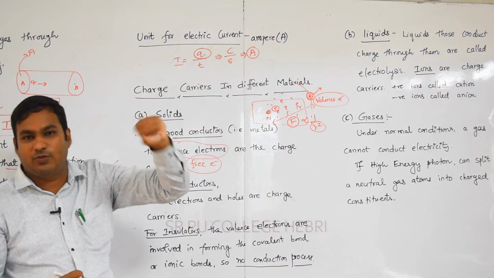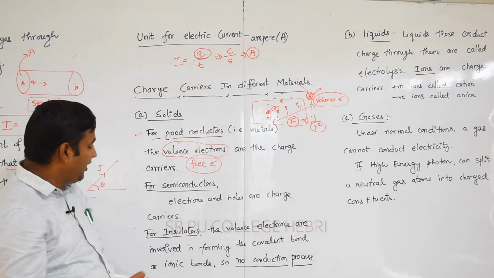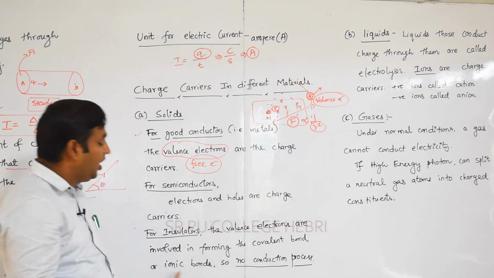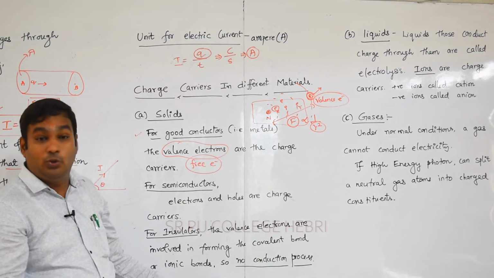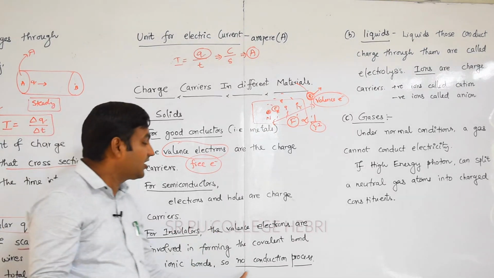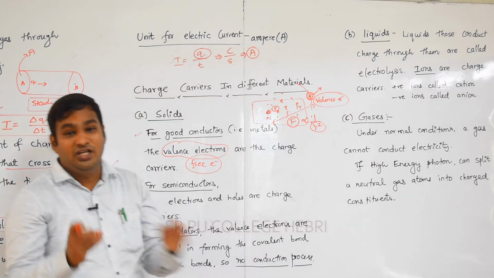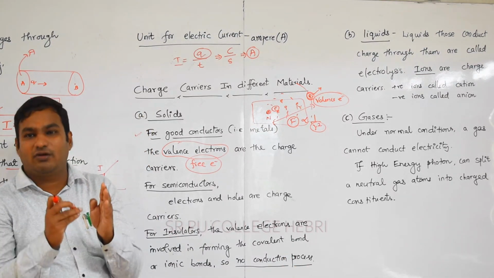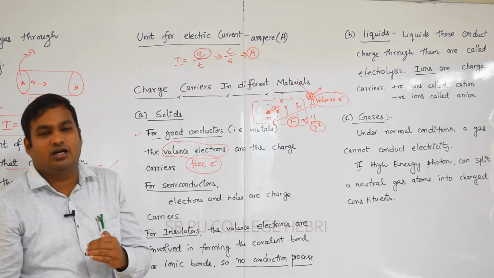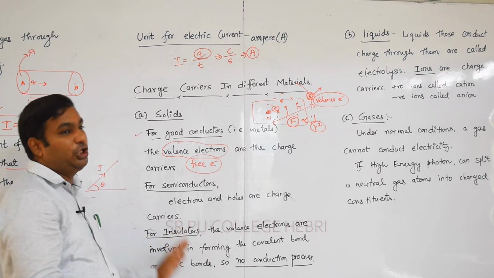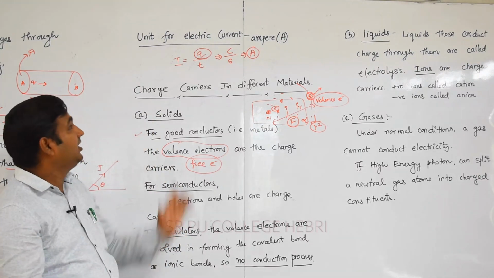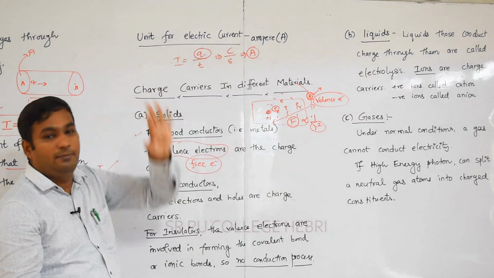Those valence electrons are involved in forming the covalent bond or ionic bond. So no electrons are available freely, so there is no conduction process. Automatically conduction is difficult or not possible in an insulator. To get current is difficult in an insulator. These are the three important types under solids, the charge carriers in different materials.